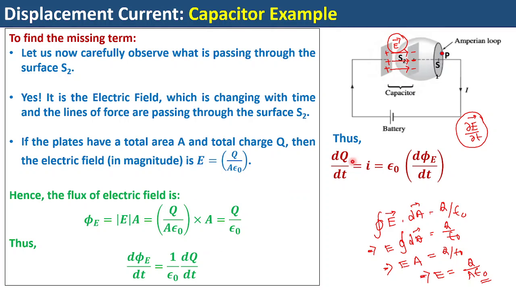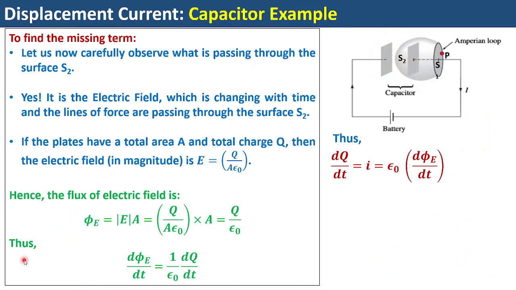So that's what I have written over here, that dq dt is equal to I, because we know the rate of flow of charges, or rate of change of charge with respect to time, is some kind of a current. What current, I have not said yet, but it is some kind of a current which is given by epsilon naught times d phi dt, the rate of change of electric flux. Right. So this particular current is known as the displacement current. This is a newly introduced current which we call displacement current.